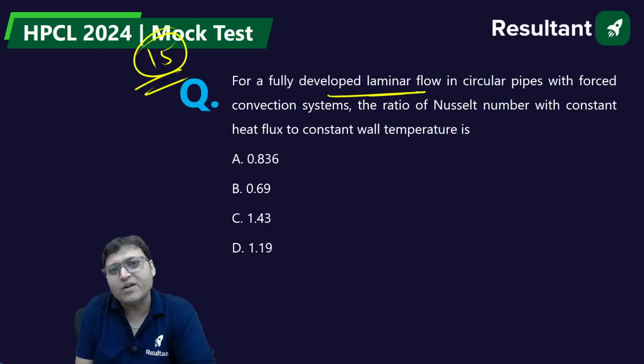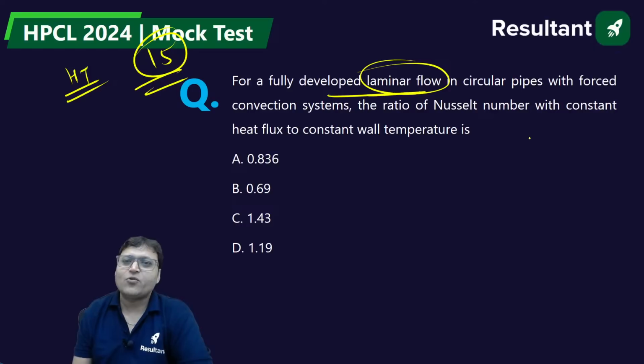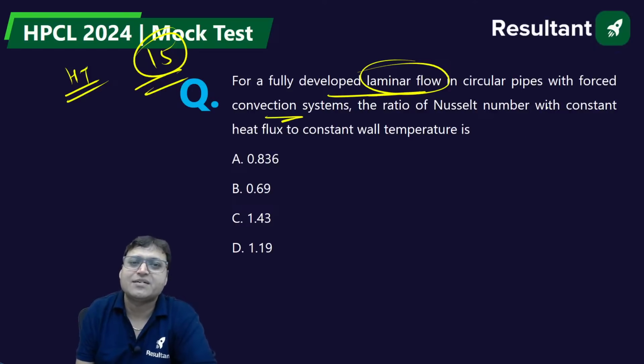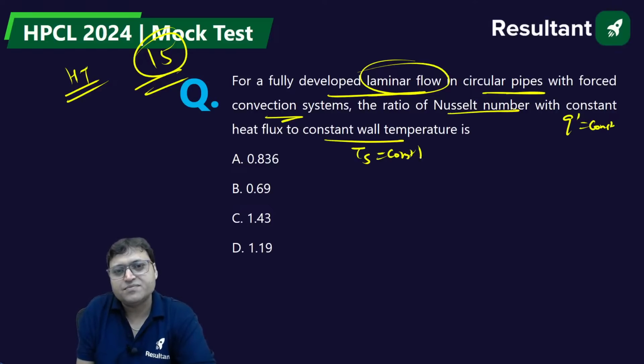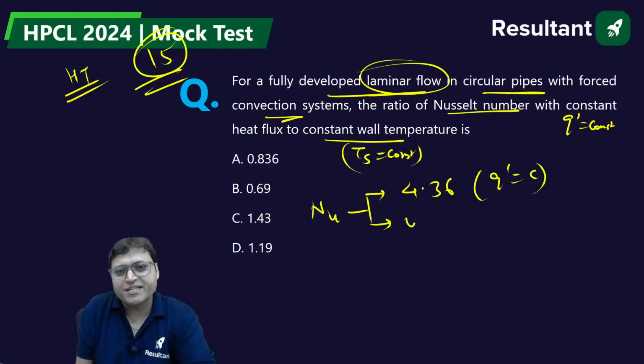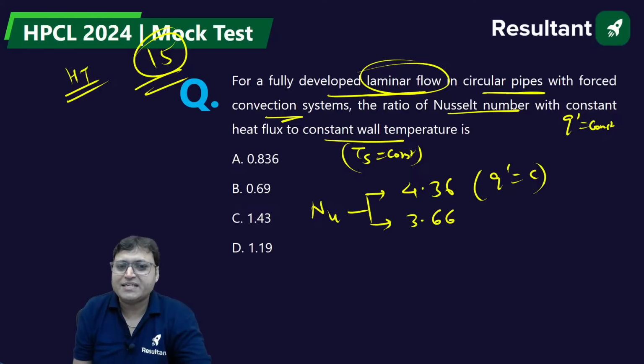For a fully developed laminar flow, again from heat transfer, fully developed laminar flow in a circular pipe with forced convection. It is internal forced convection. The ratio of Nusselt number with constant heat flux, q dash is constant, to constant wall temperature, Ts is constant. So Nusselt number, do you know? It is 4.36 when q dash is constant. It is 3.66 when wall temperature is constant.